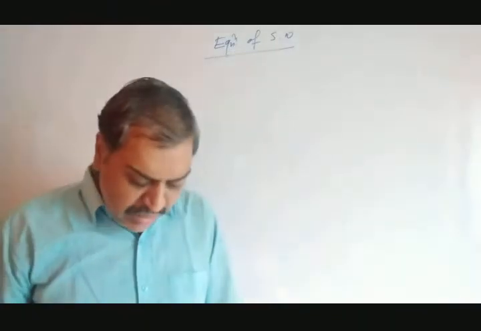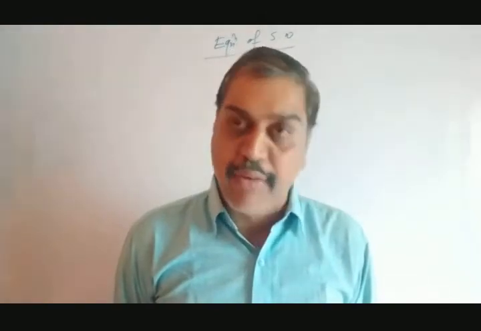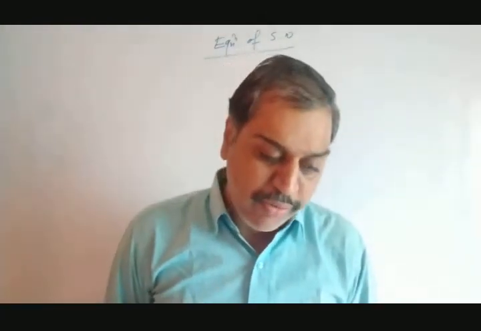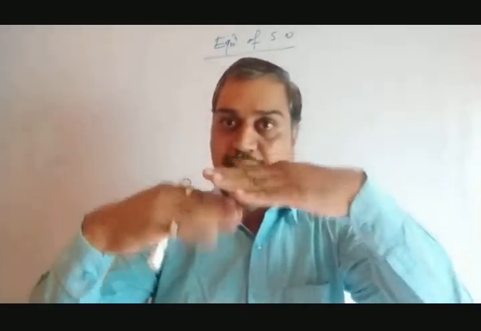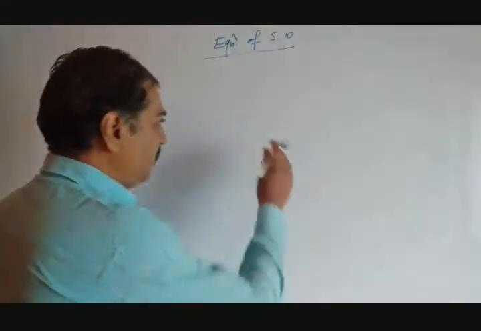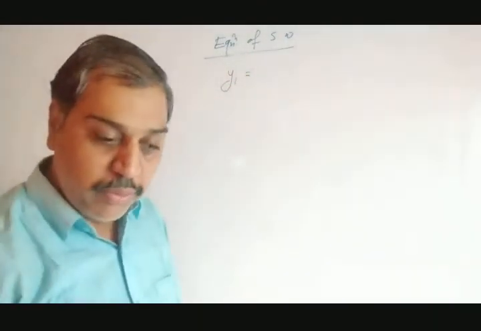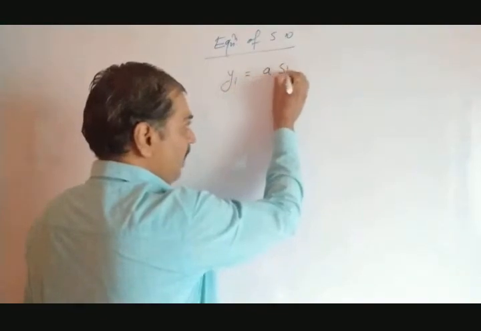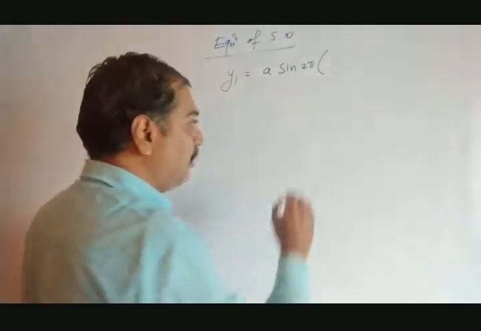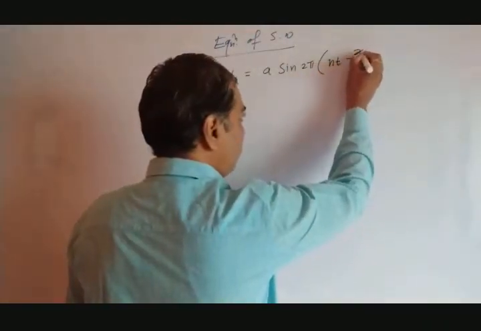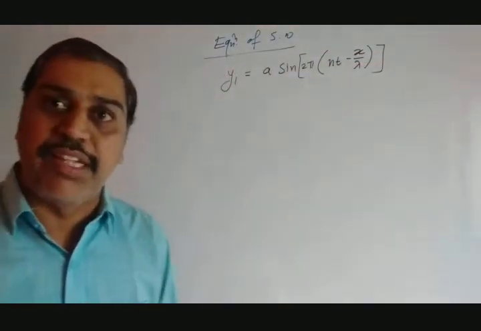Now here, let us consider two waves that are exactly identical, moving in opposite directions. One moves toward this side, the other is coming from this side, represented by two equations. You can write it like this: y1 equals a sine of 2 pi in the bracket, t minus x by lambda. This is the equation for the first wave having displacement y1.